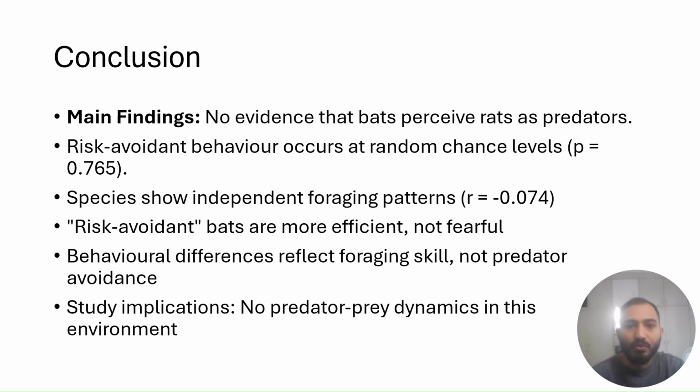If bats were avoiding rats as predators, we would expect to see a stronger negative correlation in their activity patterns.